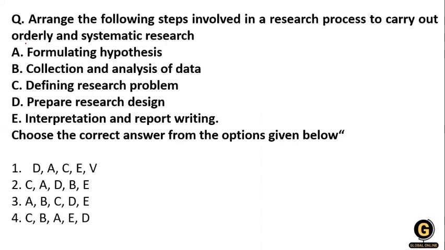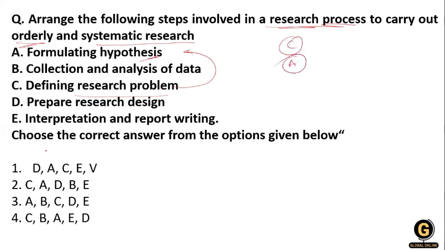Now the next question, which is on your screen: arrange the following steps involved in the research process to carry out orderly and systematic research. So what do we do for doing research? First of all, we have some problem, that's why we are doing the research. Yes, ma'am, first of all, identifying the problem, what problem we have. After that we formulate the hypothesis, that means C, then A.